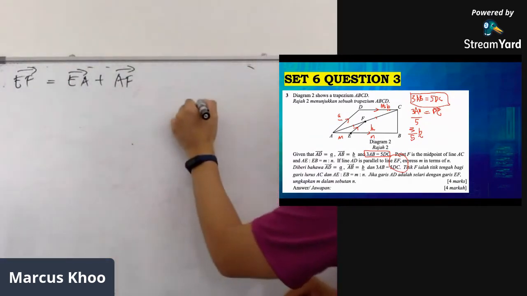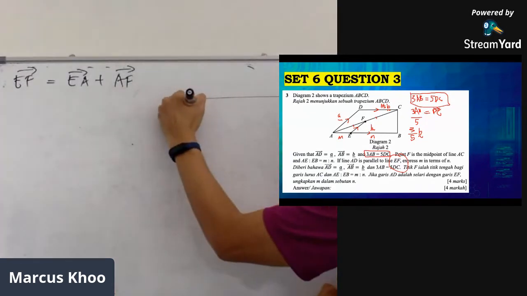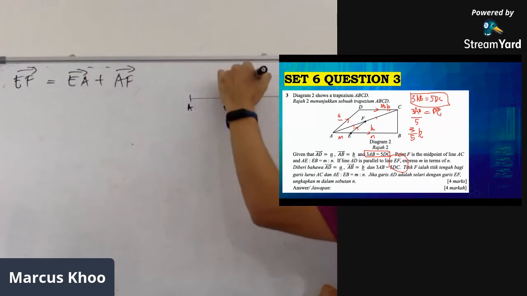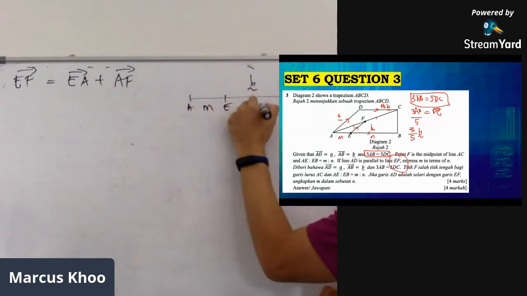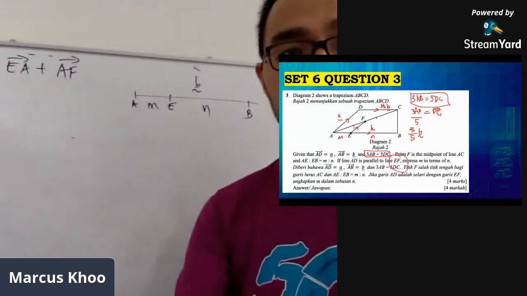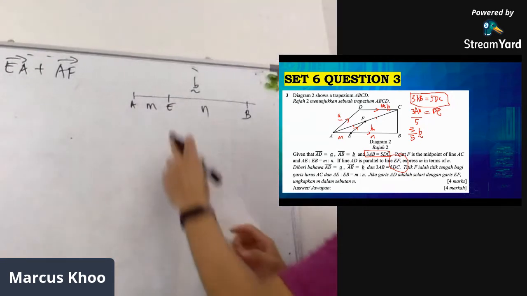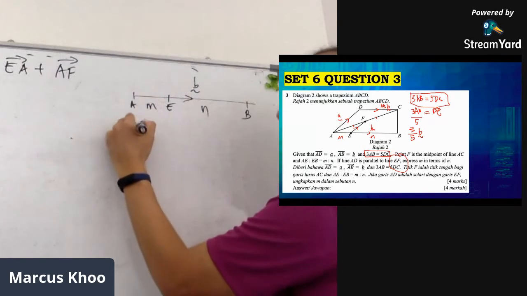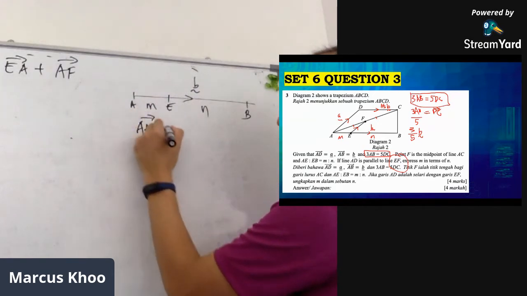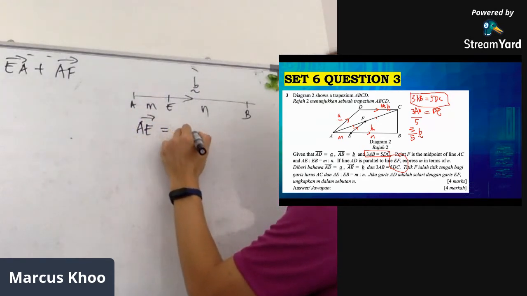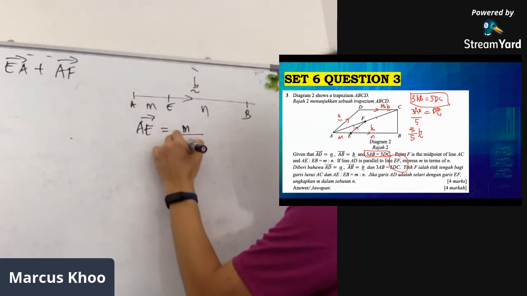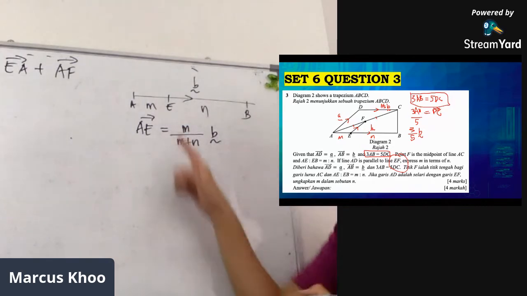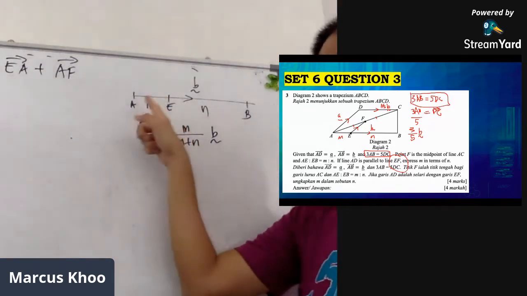Now you are given that this is A, and this is E, and this is B. The whole thing is vector B, here is M, and here is N. Let me show this. So vector AE will be M over M plus N, vector B, because we only want this ratio.